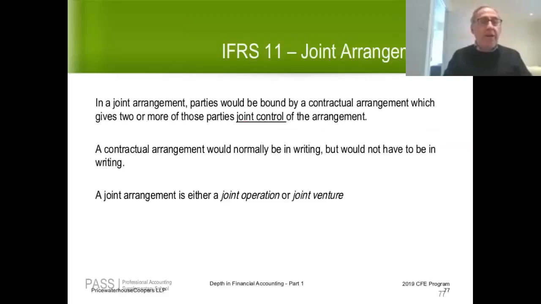So let's take a look at accounting for joint arrangements under IFRS. In a joint arrangement, parties would be bound by a contractual arrangement, so there has to be a contractual arrangement that gives two or more of those parties joint control of the arrangement. So by definition, in a joint arrangement, there has to be joint control. If one party can unilaterally control the arrangement, you're clearly not dealing with a joint arrangement.